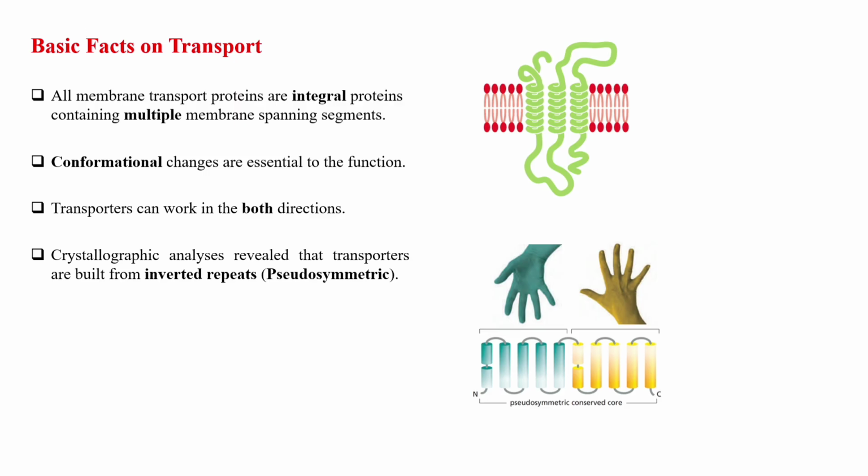So they are basically inverted repeats, and the structure is called pseudosymmetry. Now, another important fact about transport we have to understand at first, before I go into more details about the transport, is that there are two kinds of movement that occur.